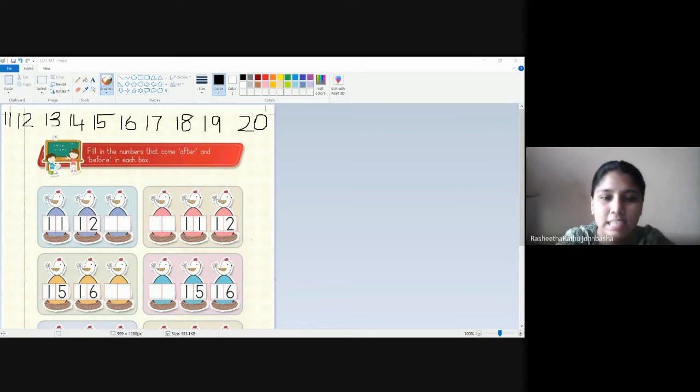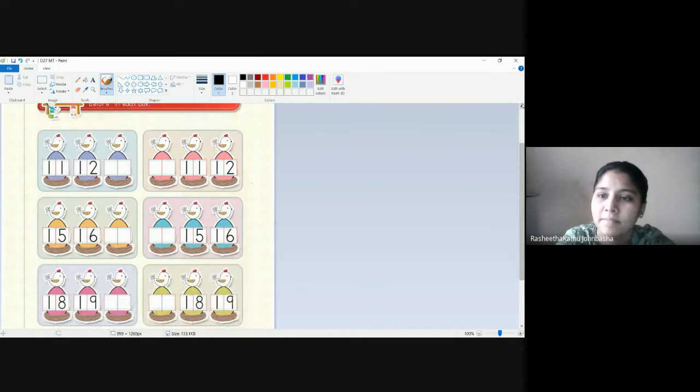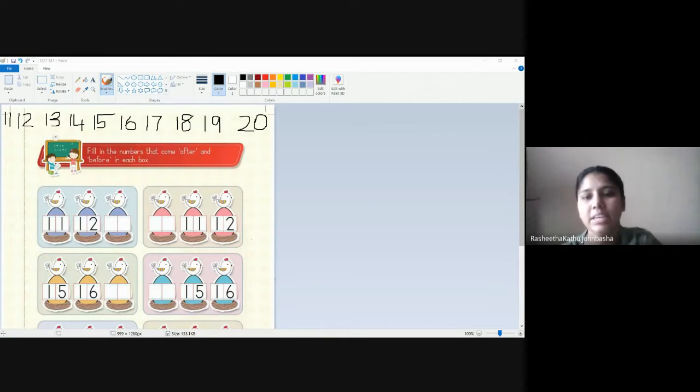Now let's start working in this worksheet. Everybody take your worksheet number day 27 empty worksheet. Those who have completed, please take your day 27 empty worksheet.